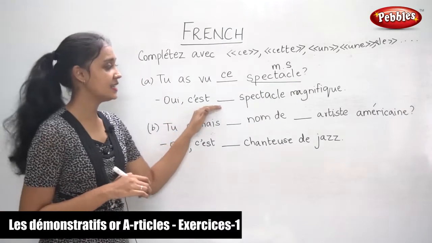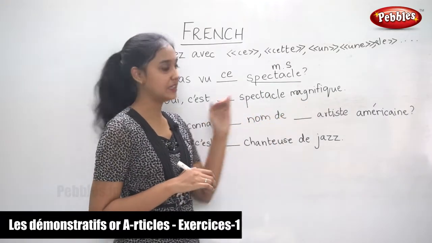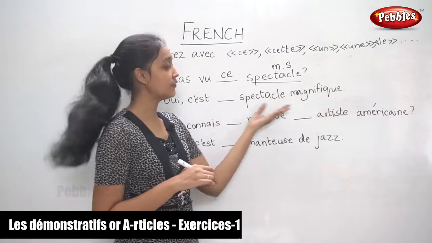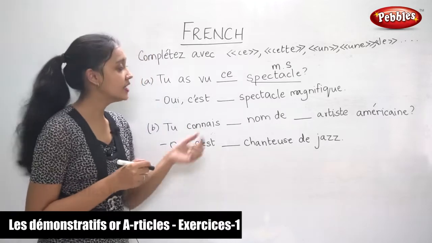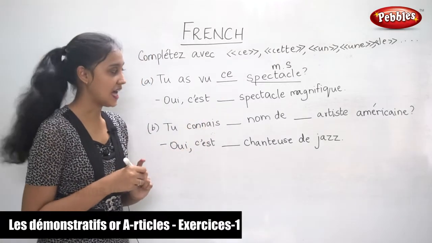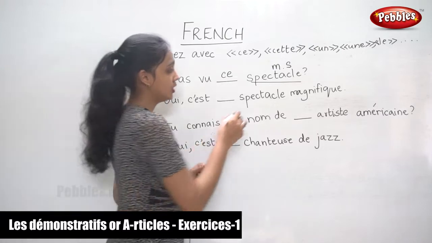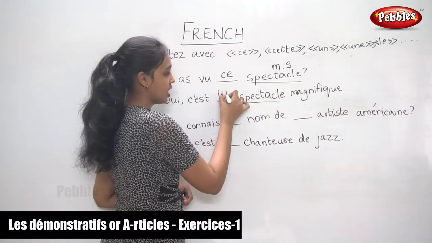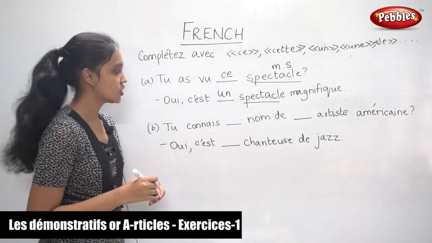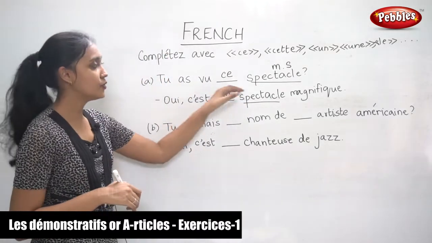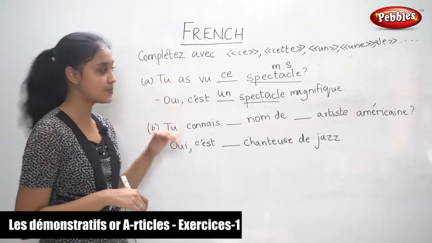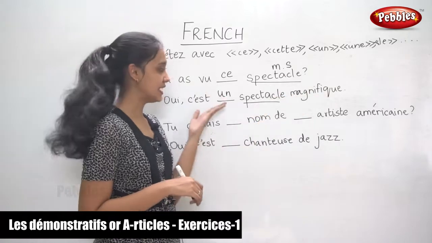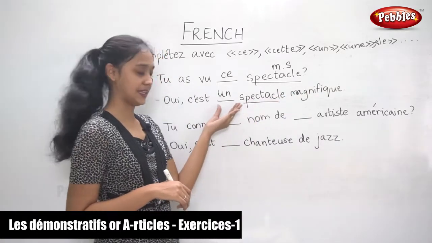Oui, c'est dash spectacle magnifique. So now they are saying yes, it is a magnifique spectacular. So here we need to use an article. So again, now this is masculine singular, so we use un. So did you understand? Tu as vu ce spectacle? You have seen this spectacle? Oui, c'est un spectacle magnifique. Yes, it is a magnificent spectacle.